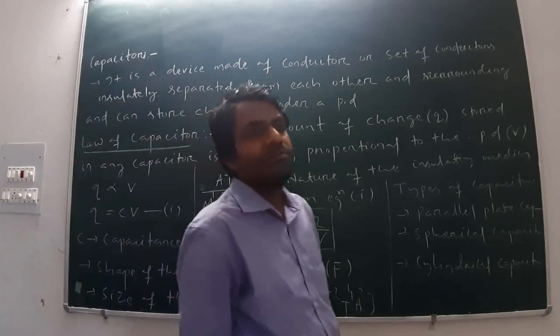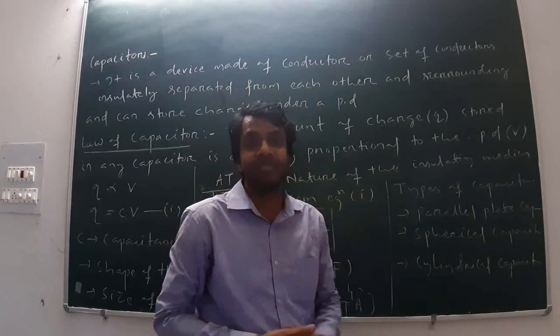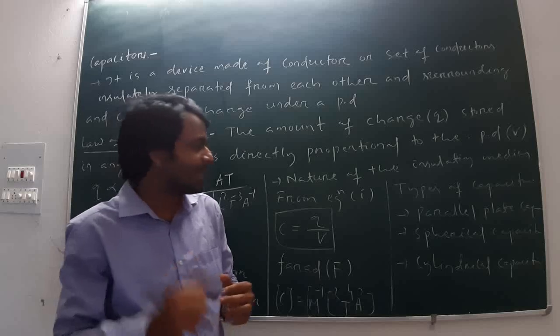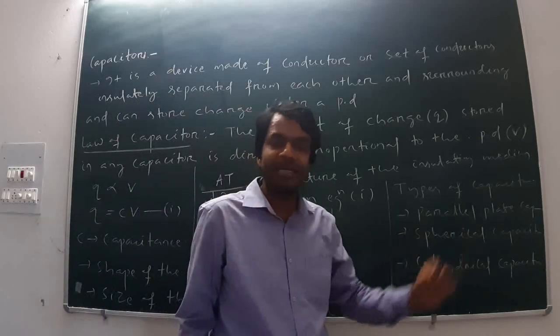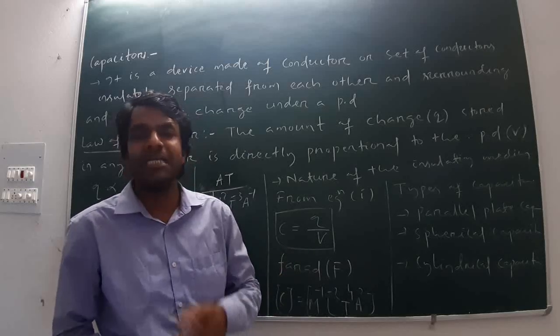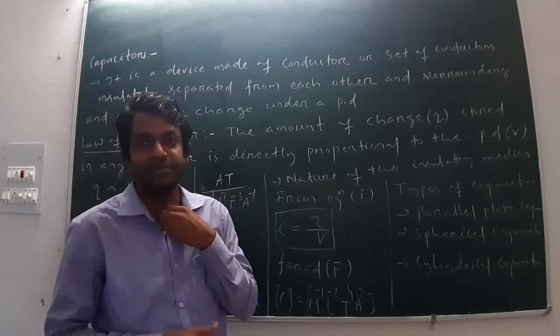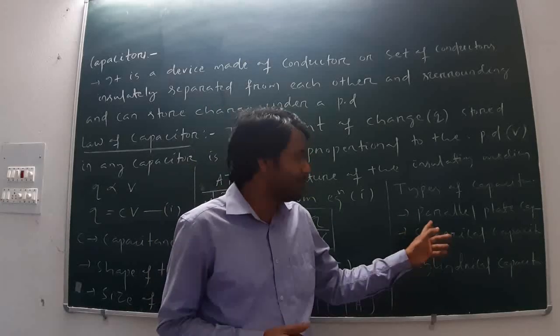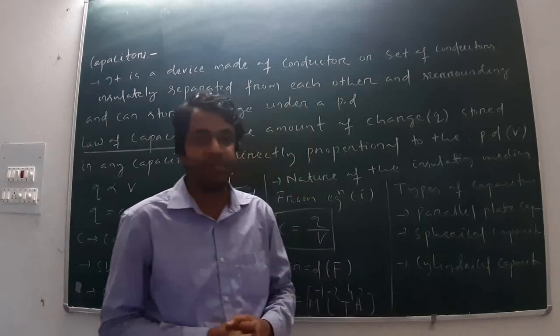Next part is what are the types of capacitor. Generally a capacitor is of three types. One is the parallel plate capacitor, second is the spherical capacitor, third is the cylindrical capacitor. Now we will discuss one by one. First we will discuss the parallel plate capacitor.